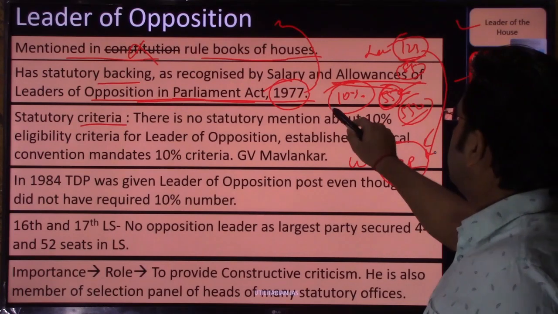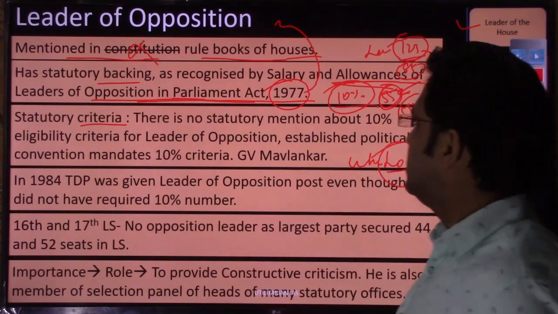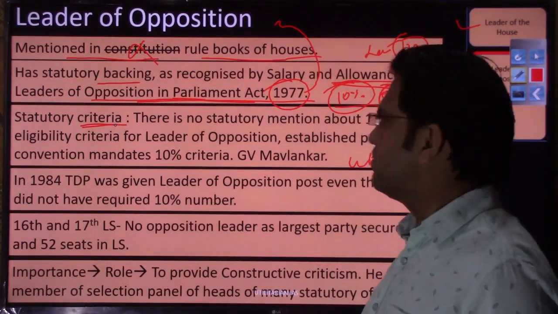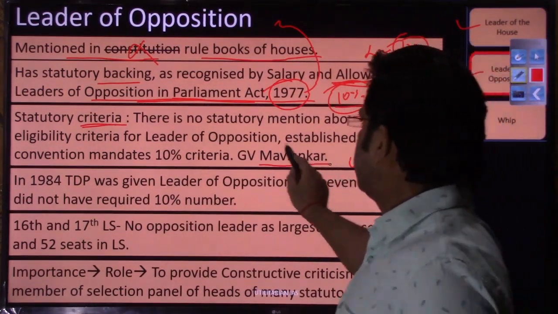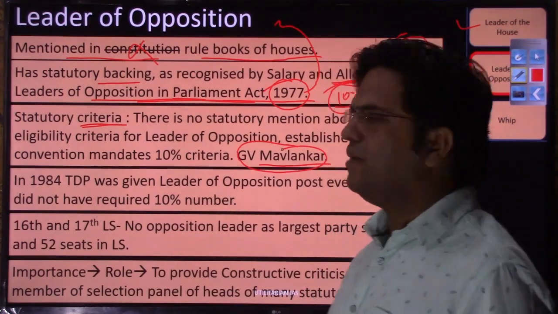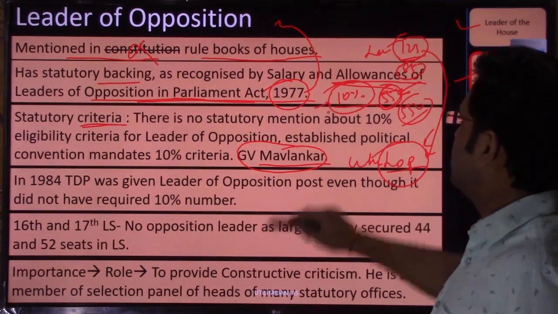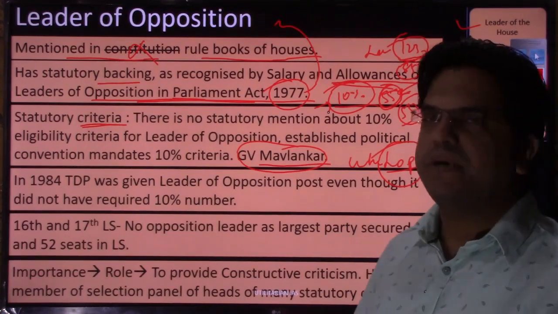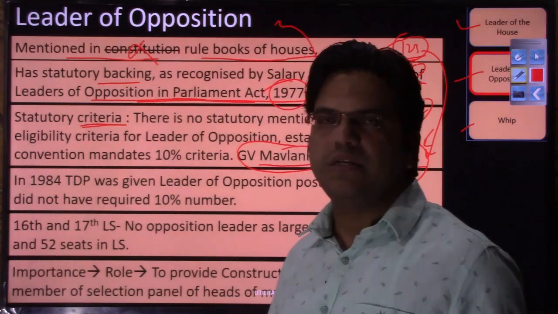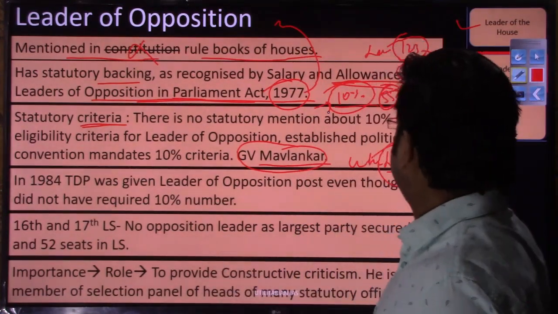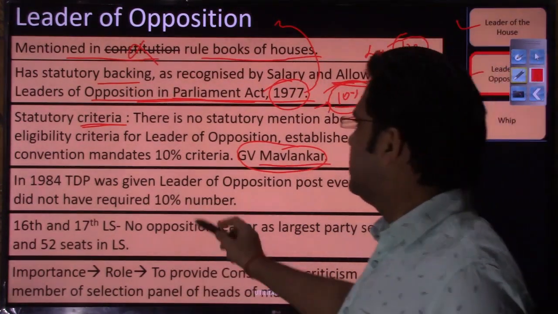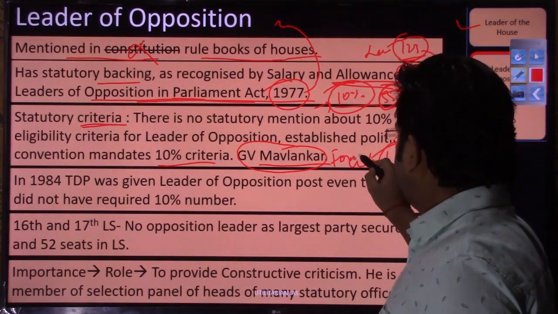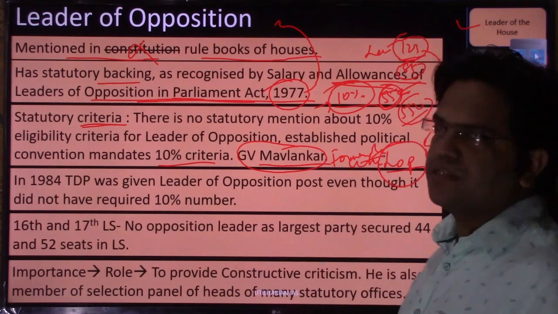But this 10% rule, again I am emphasizing, is not a statutory criteria. This was established by the first speaker of the Lok Sabha, G.V. Mavlankar, that any party which has 10% of the seats in the Lok Sabha can claim that the leader of their party should be given this position. This criteria is also called the G.V. Mavlankar formula, right? This criteria at times has not been followed.